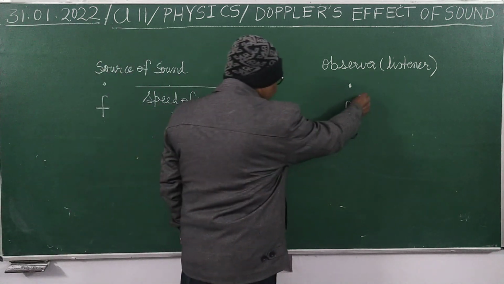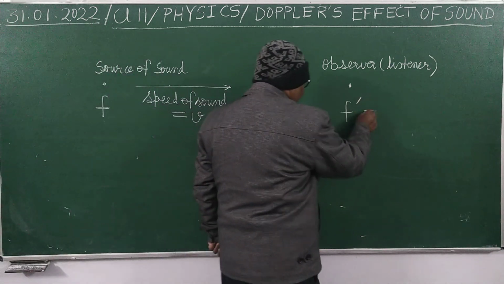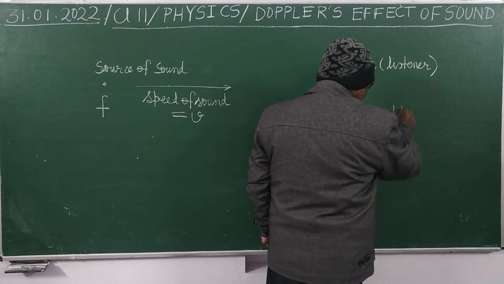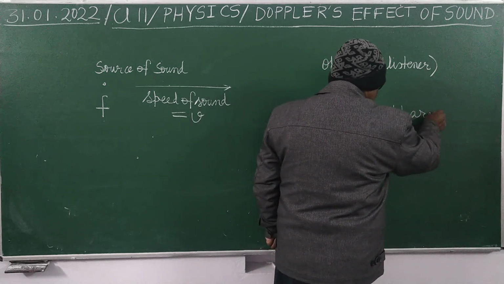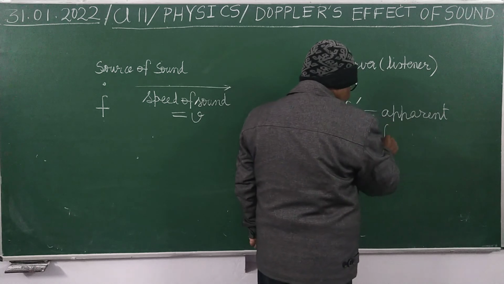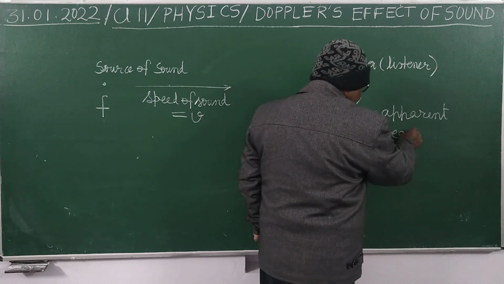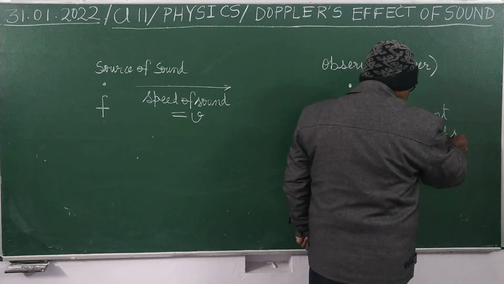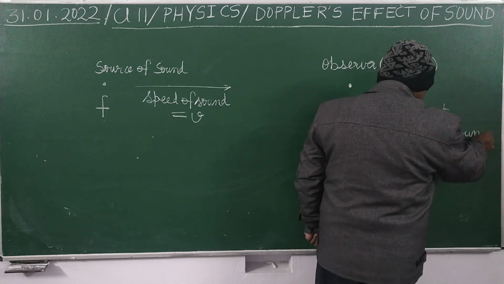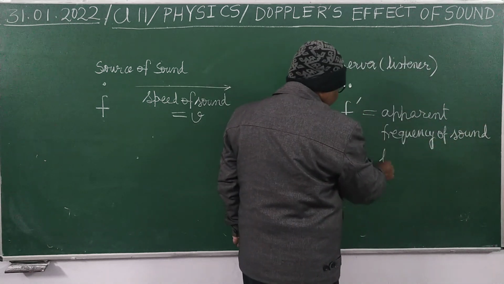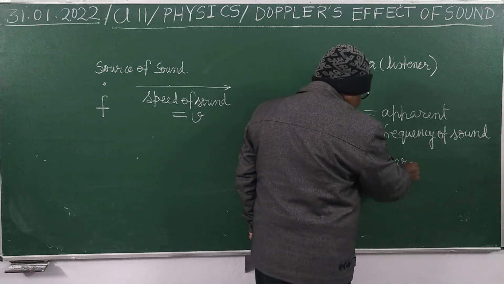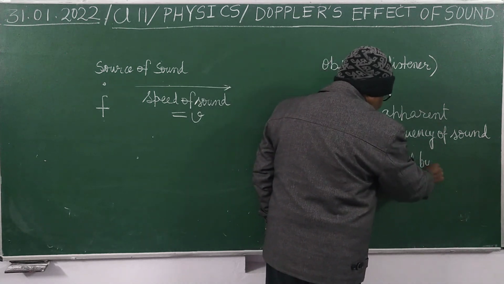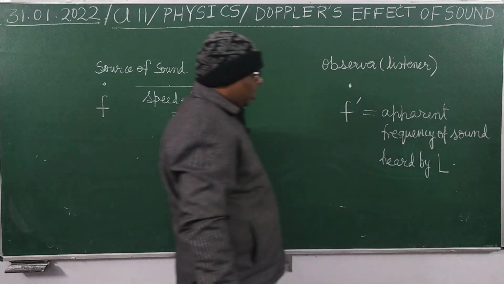Now see here, this is the apparent frequency of sound heard by the listener or observer.